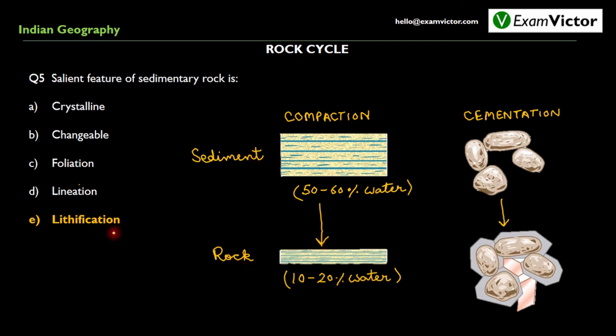Now, lithification can take place in two ways. One is through compaction, which is this process, and the other is through cementation, which is this process. We can see scattered sediments in this case, which undergo lithification and become a combined entity, which is called the sedimentary rock.